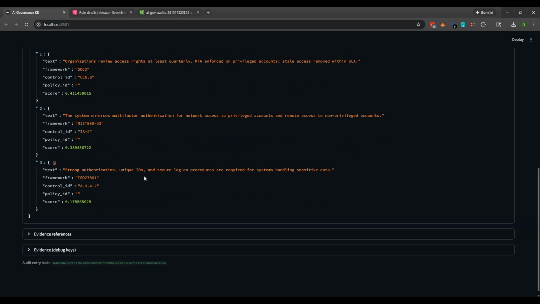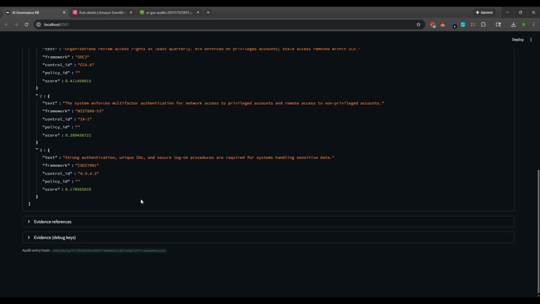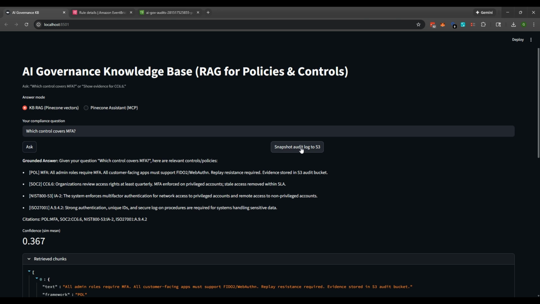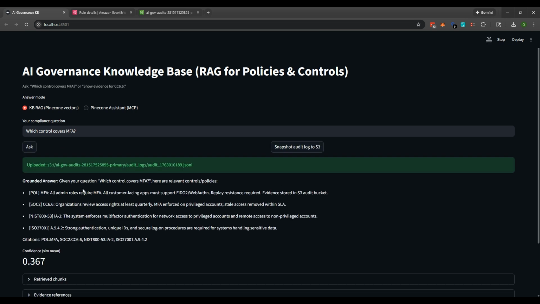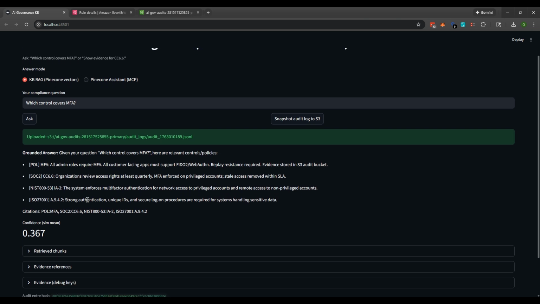Now, here's the other cool tool about this. I have a snapshot audit log. Now, with this, you'll just click this, right? And every question and answer would create an immutable JSON entry in S3 with the vector IDs, similarity scores, redacted queries, and evidence references, okay?